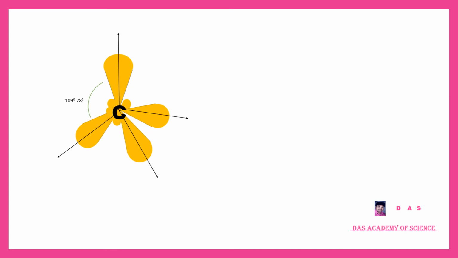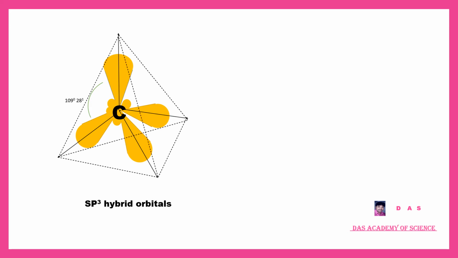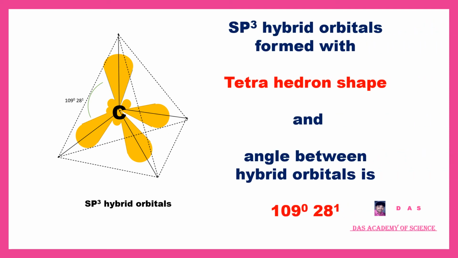All these 4 sp3 hybrid orbitals are formed in tetrahedron shape like this. The angle between any two sp3 hybrid orbitals is 109 degrees 28 minutes. So the sp3 hybrid orbitals are formed with tetrahedron shape, and the angle between hybrid orbitals is 109 degrees 28 minutes.